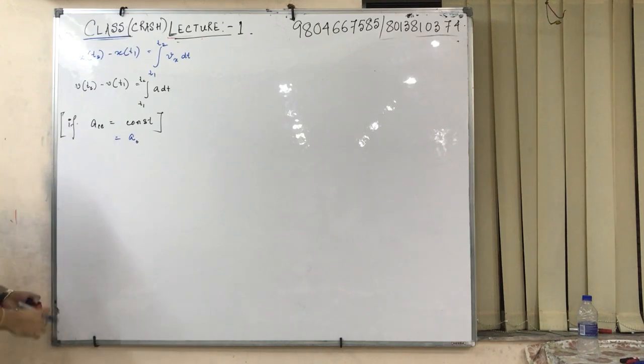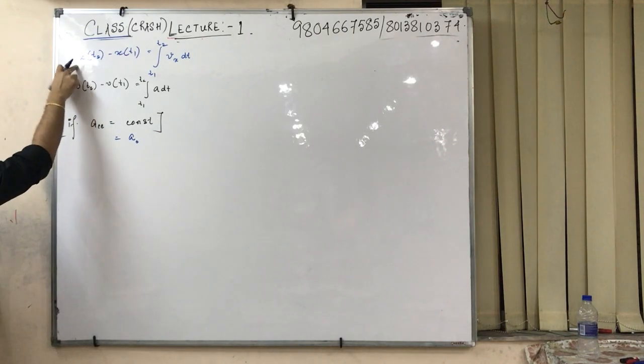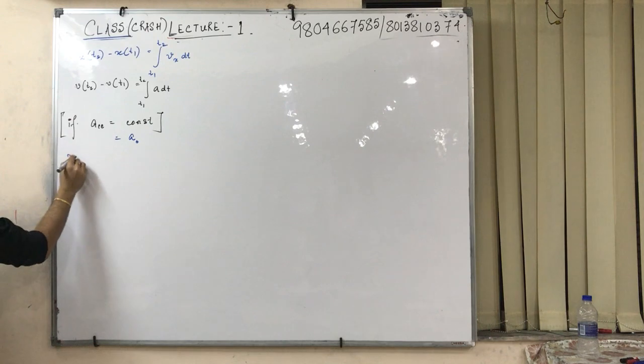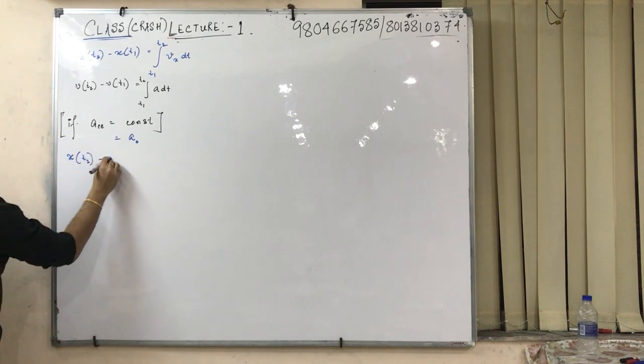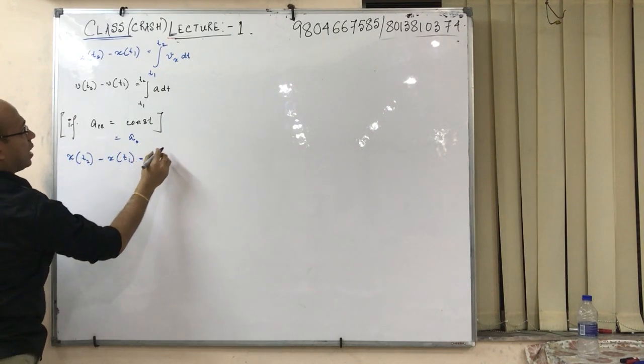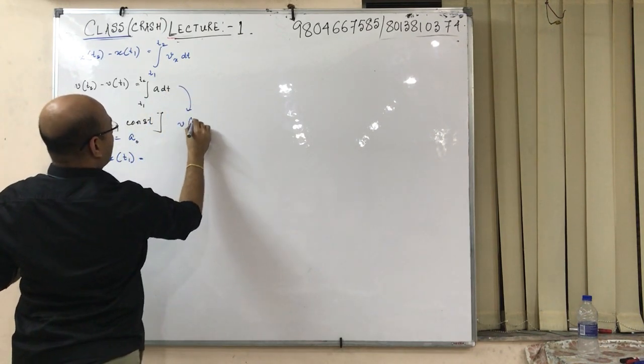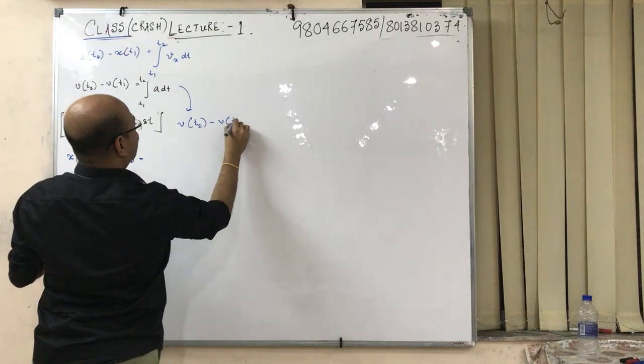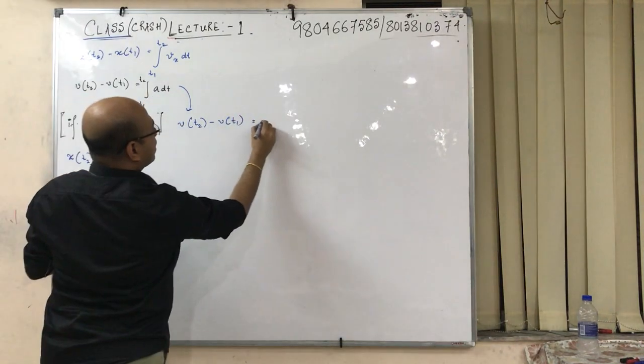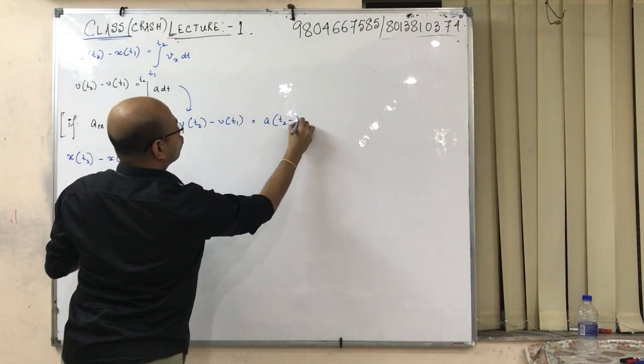If acceleration is constant along any axis, say a naught, then this thing is reduced to something like this. Check this out: v at t2 minus v at t1 is a, constant, times t2 minus t1.